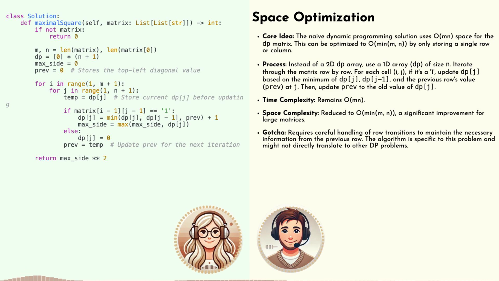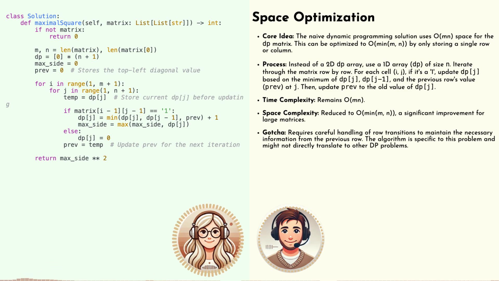Exactly. The 1D array keeps track of the current row's progress, and then we use a single variable, let's just call it prev, to temporarily hold the value from the previous row that's relevant to our current calculation. So we're ditching an entire table and just using a single array and one extra variable. That seems almost too good to be true. Yeah, it's pretty cool. Can you walk me through how this actually works in practice?